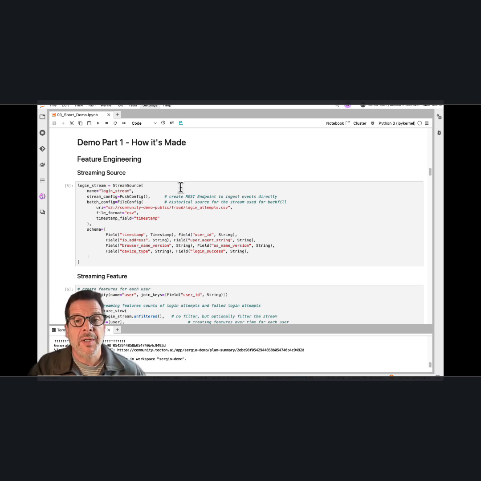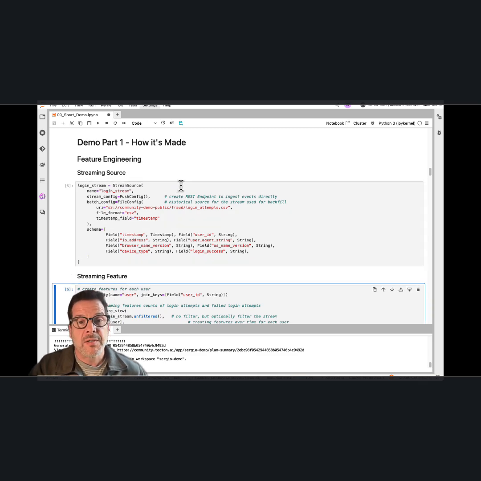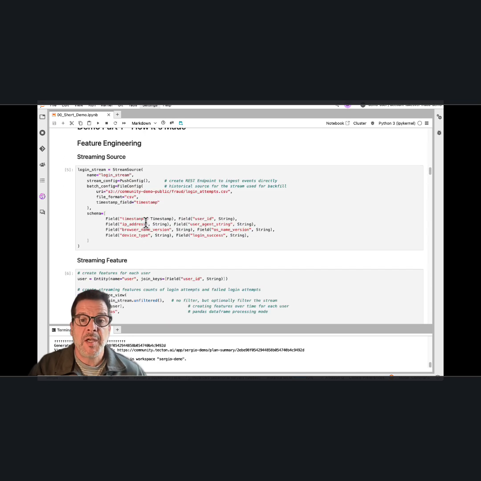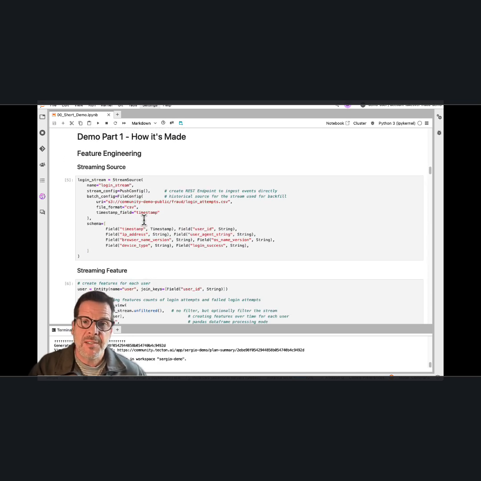Streaming features are critical for ATO detection because the events that expose fraud occur in real time. Features like the count of recent failed login attempts, device fingerprint data, or unexpected password resets must be up to date at the time of a new login attempt. Creating a streaming feature in Tecton is simple.